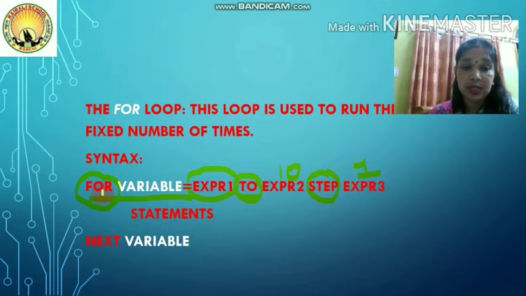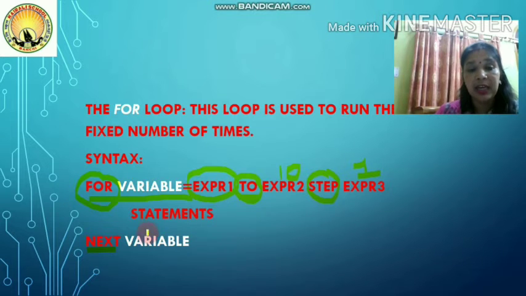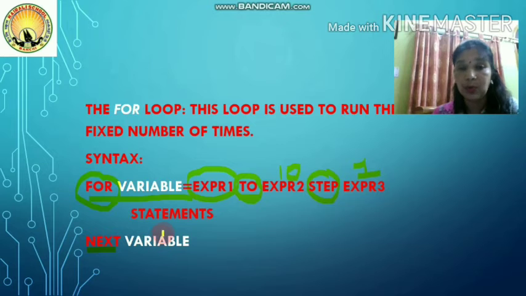And then for closing it, like in an if statement you close it with end if, here you will close it with the keyword next, and just after writing next, you will repeat the same variable which you had written in the beginning. Like if you have written n here, here also n should be there. If you write something else, it will not be accepted. This is also known as the counter. Counter means it keeps an account of how many times you have repeated the job.